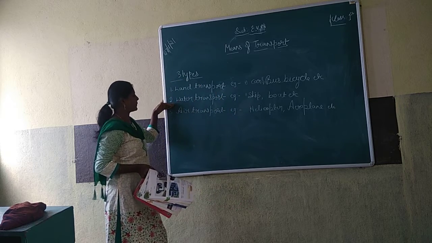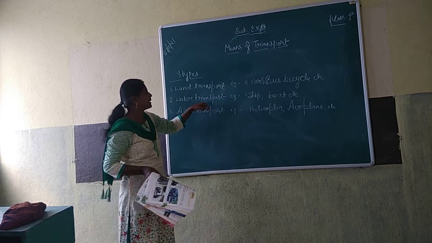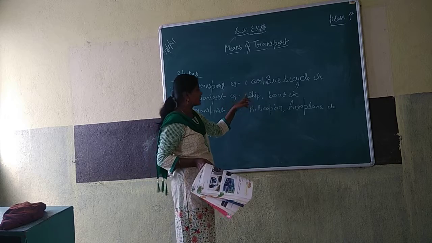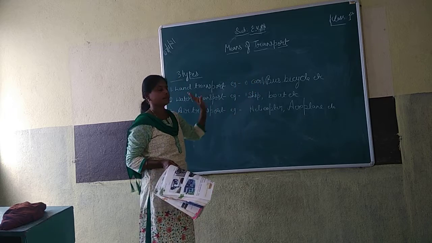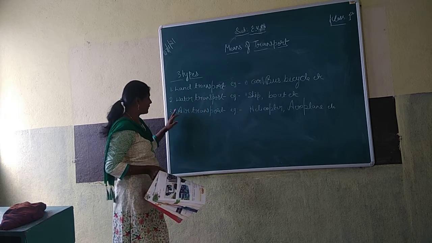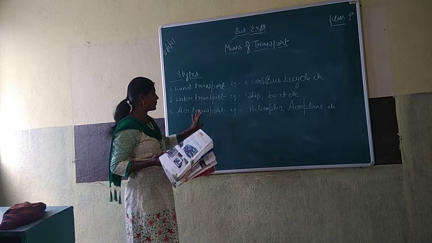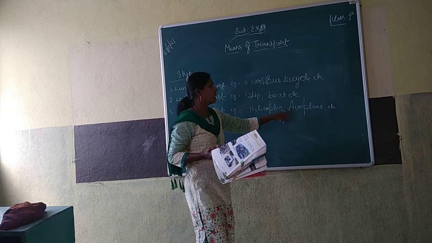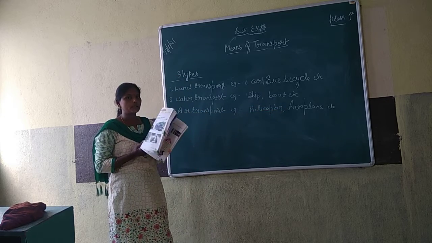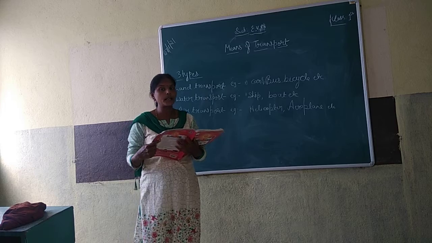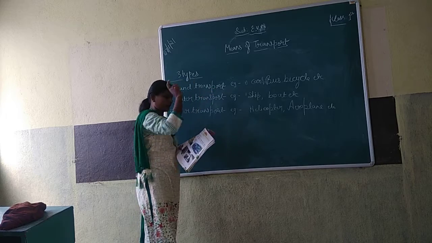And water, come to the second point. Water transport: vehicles moving in water are called water transport. Examples: ship, boat, steamer, etc. Air transport: vehicles which are moving in air are called air transport. Examples: helicopter, aeroplane. Understood? See here, what they have given in the book: means of land transport.